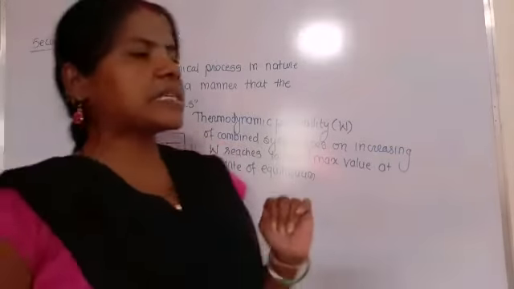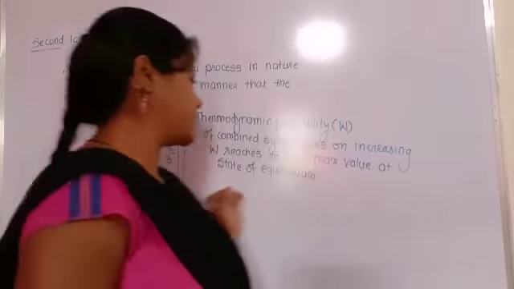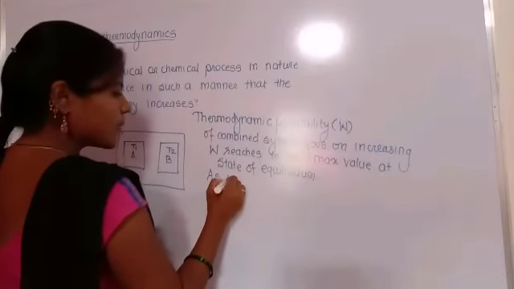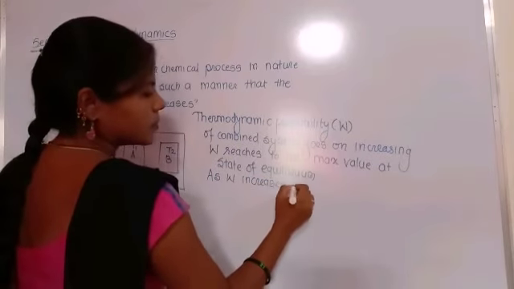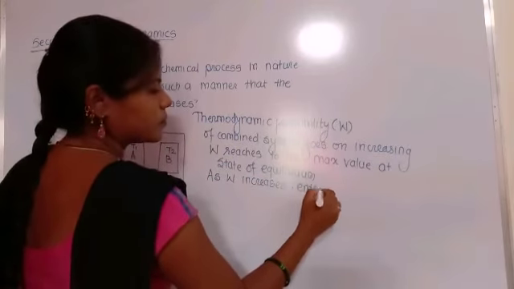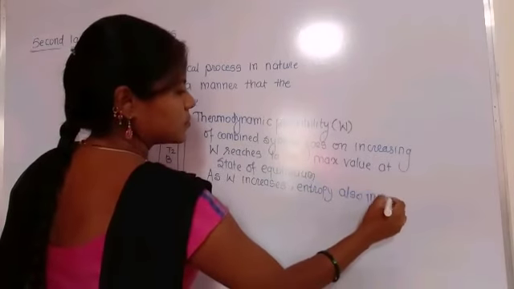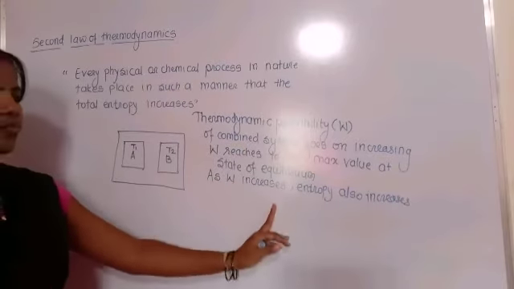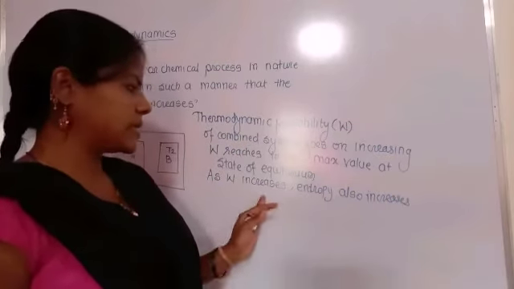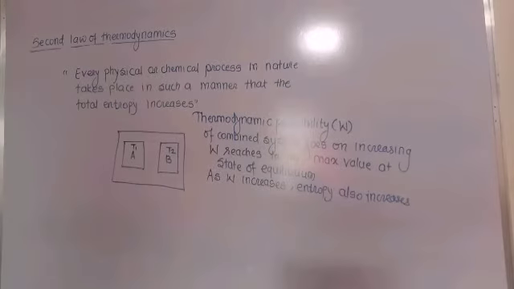Okay. So as this W increases, the entropy also increases. As W increases to its maximum value, the entropy also increases to its maximum value, and the combined system moves toward the state of maximum entropy.